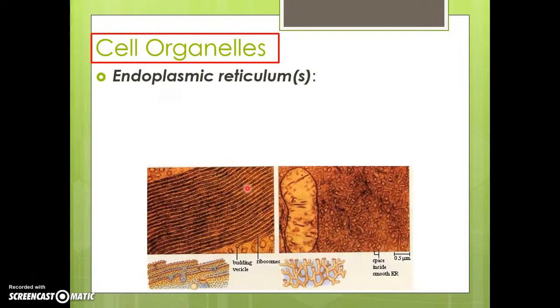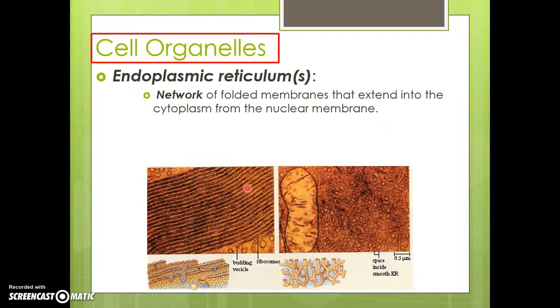Let's look at that further. The endoplasmic reticulums. So there are two endoplasmic reticulums, the rough endoplasmic reticulum and the smooth endoplasmic reticulum. It's a network of folded membranes that extend into the cytoplasm from the nuclear membrane. So it's a bunch of folded membranes that extend into the cytoplasm from the nuclear area, which is separate from the cytoplasm, as I stated. And this is what they look like.